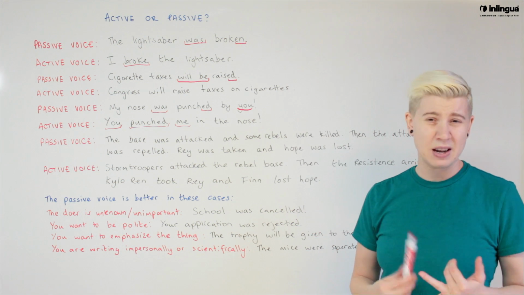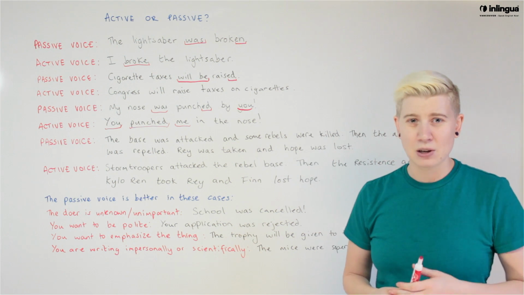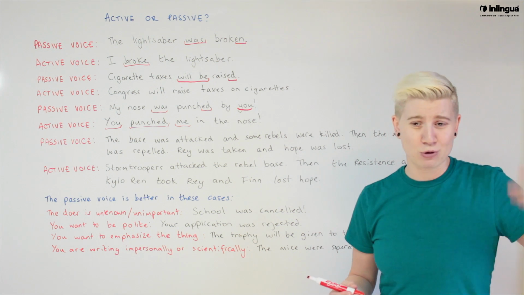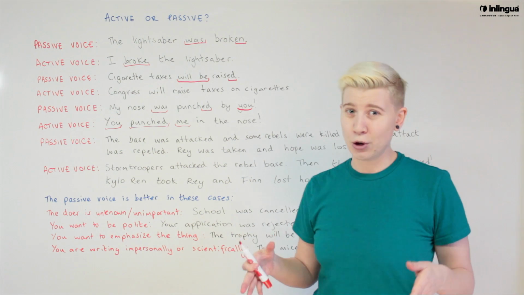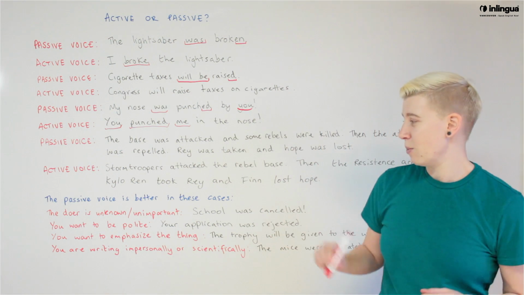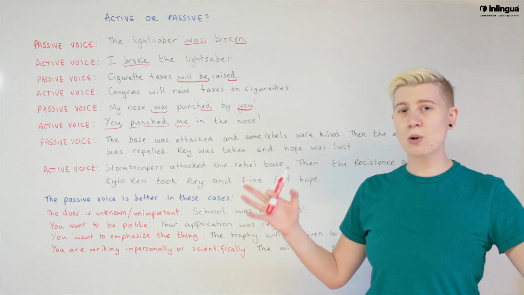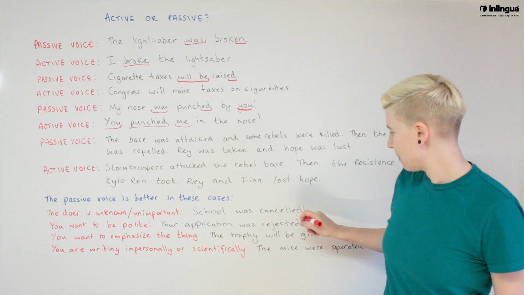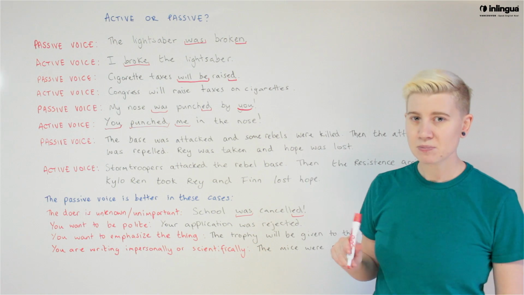The government, my own school maybe, possibly the head teacher, the local towns, there's no transit, so they've cancelled school because there are no buses. Doesn't really matter who cancelled school. It's excellent because school was cancelled. We don't know and we don't care. Who cancelled it? Doesn't matter. School was cancelled. Passive voice, was, and the past participle.